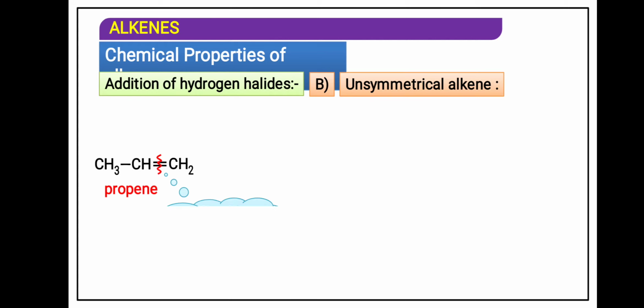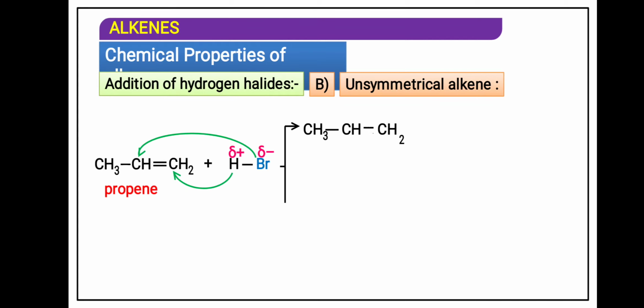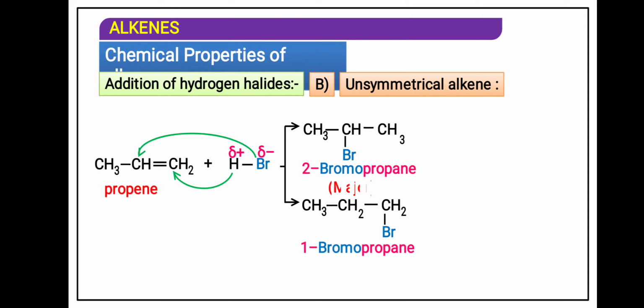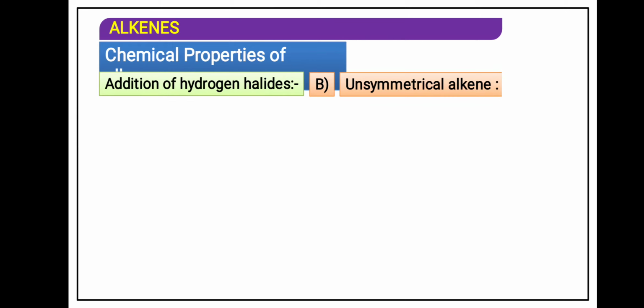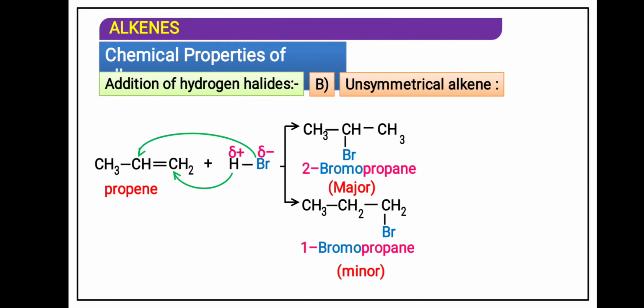Propene, same one. That is the major compound. You can see this is the major and this is the minor, that means 20% is obtained.